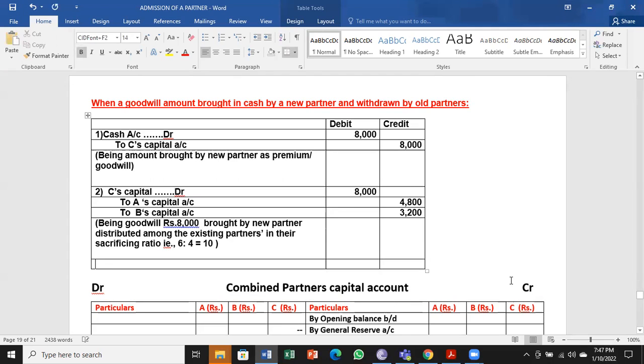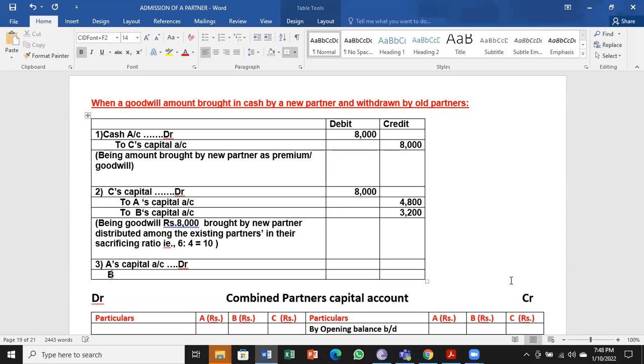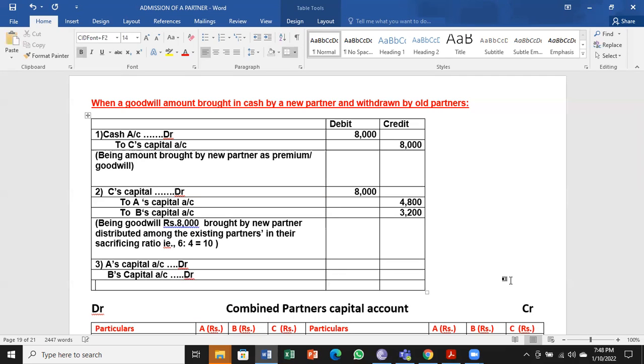What do they get? Next, entry number 3. A's capital account debtor, B's capital account debtor to cash account.